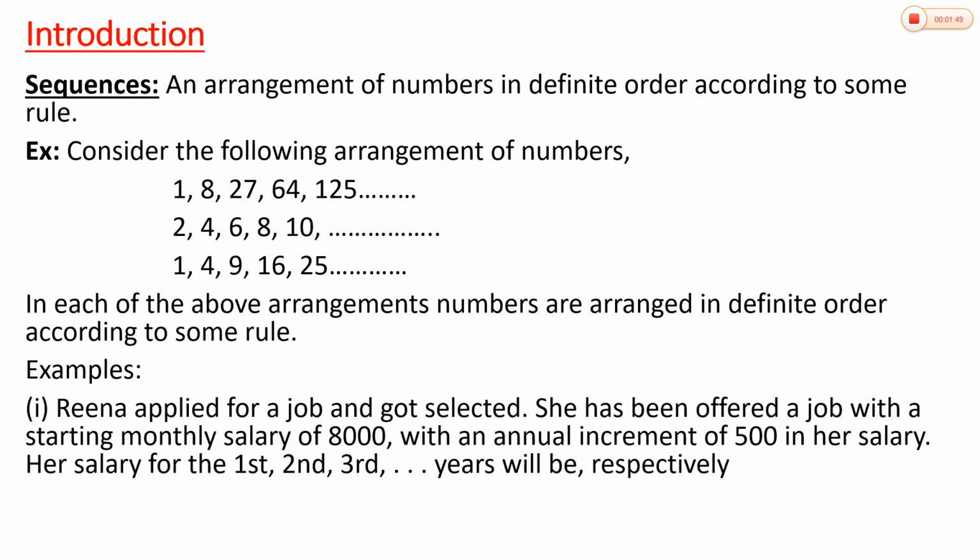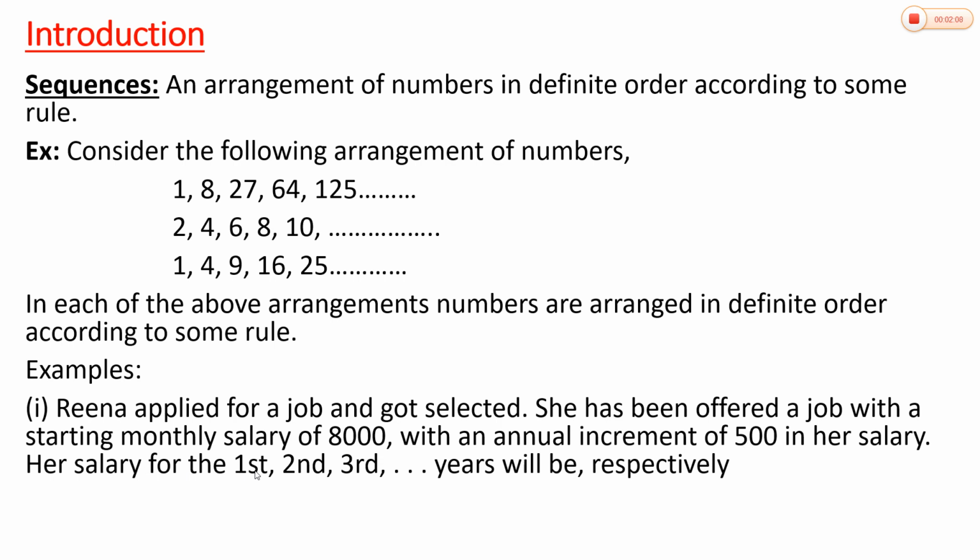We will see some more examples. Reena applied for a job and got selected. She has been offered a job with a starting monthly salary of rupees 8,000 with an annual increment of rupees 500 in her salary.